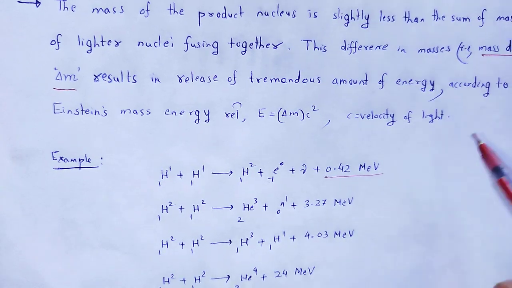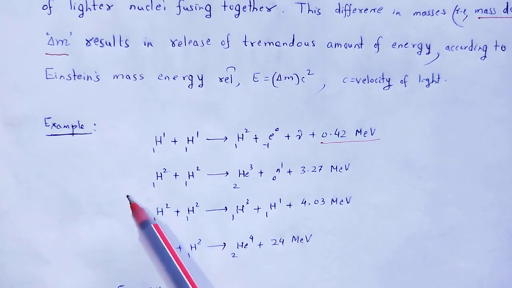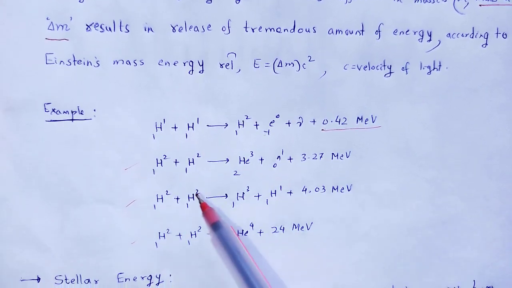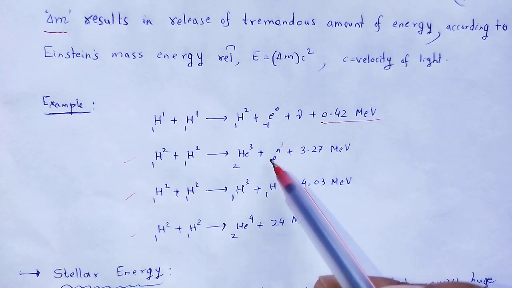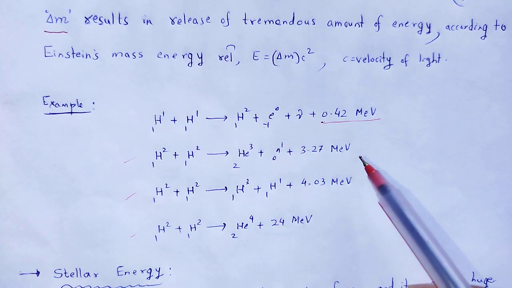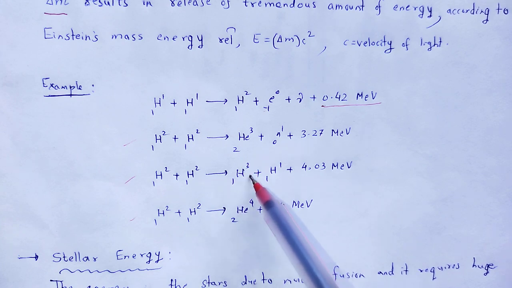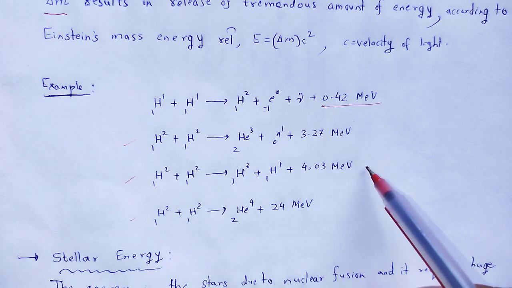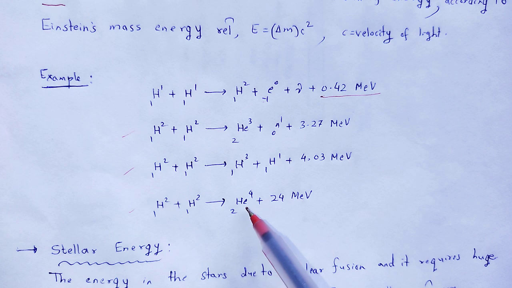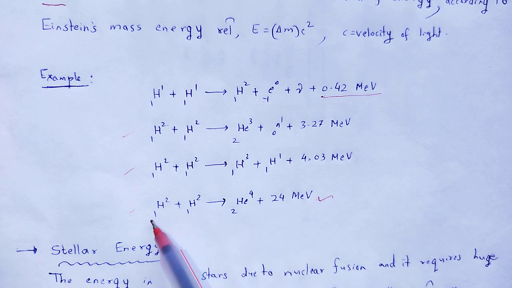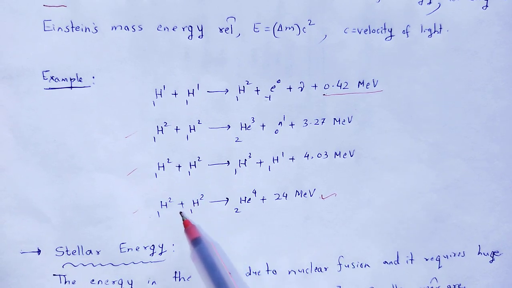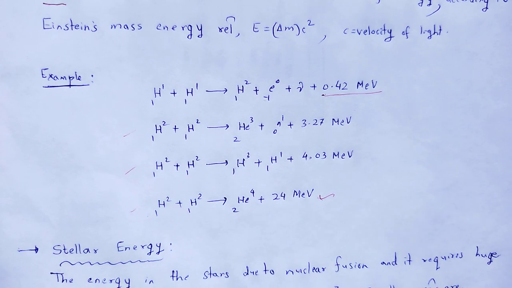Similarly, other such nuclear fusion reactions: 1H2 produces 2He3 plus a neutron with 3.27 MeV. 1H2 and 1H3 produce 4.03 MeV. 1H2 produces 2He4 with 24 MeV. Look here, 24 MeV, so high an energy produced as lighter nuclei combine with each other.